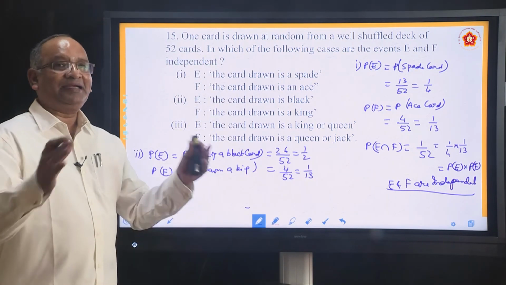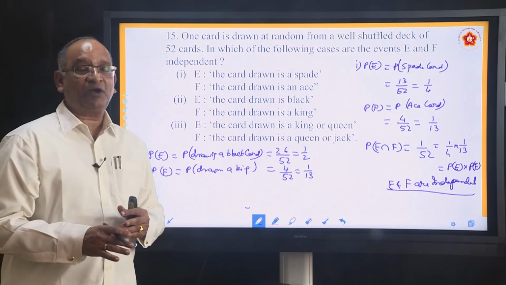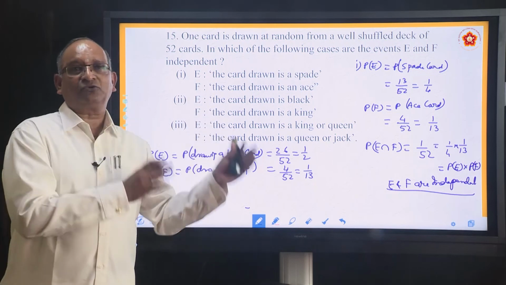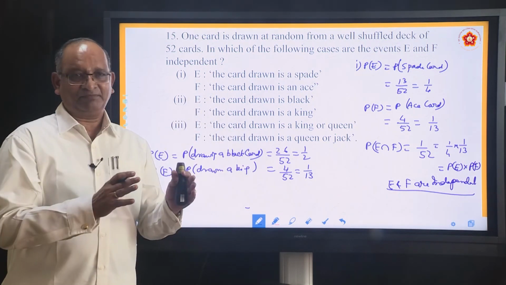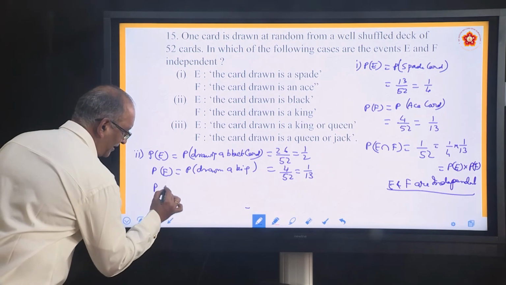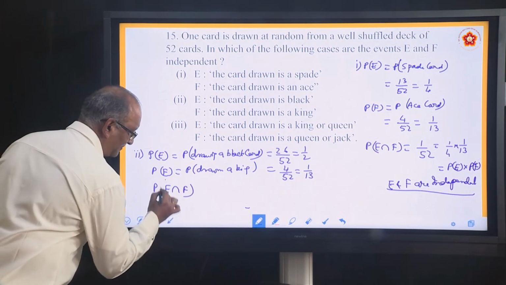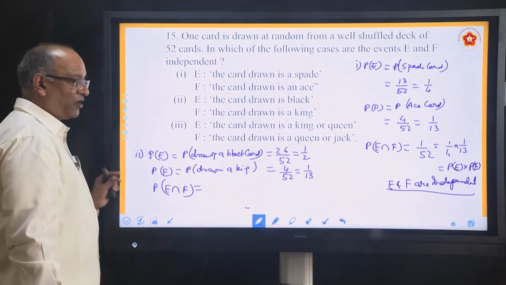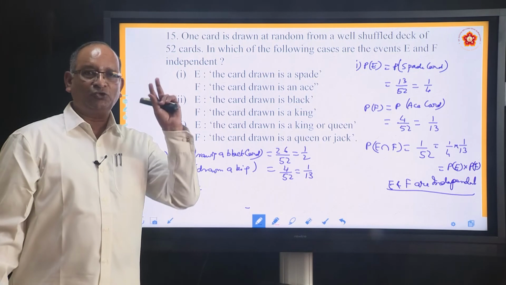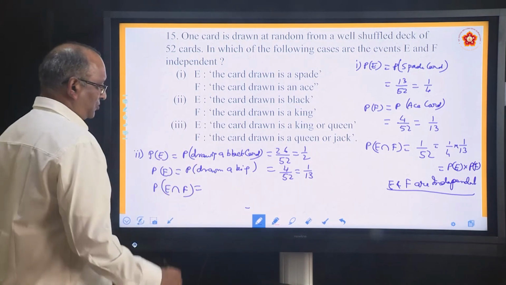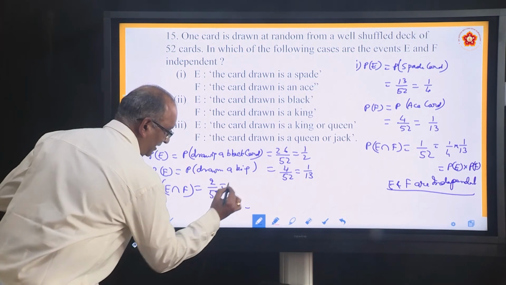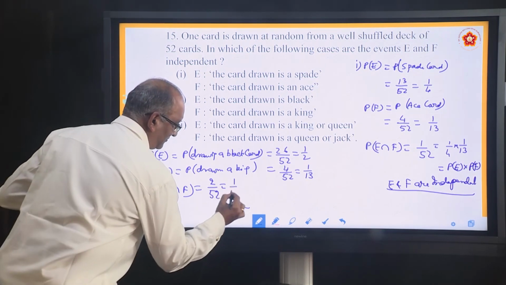Now come to their intersection. Intersection means what? It is black and king. In black we know there are 2 sets. In each set there will be one king. Okay. So what is P(E intersection F)? What we are talking about? A black card which is king. There are 2 black cards which are kings. So it is going to be 2 by 52 equal to 1 by 26.